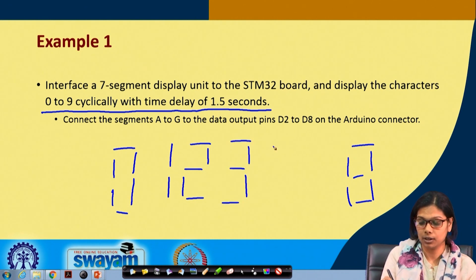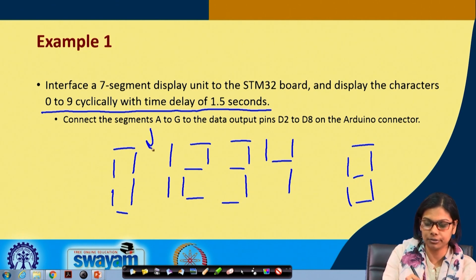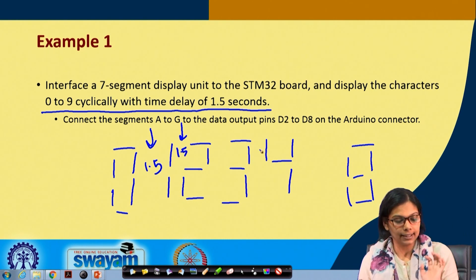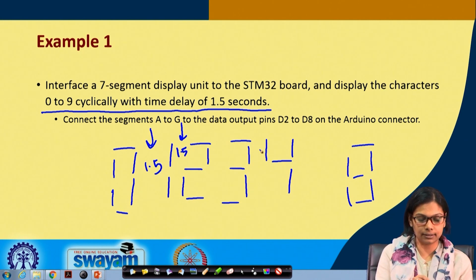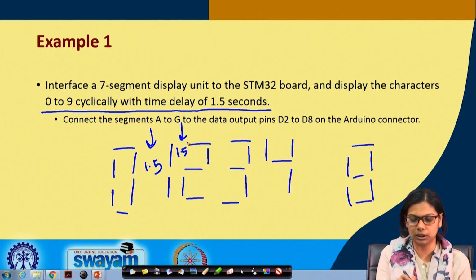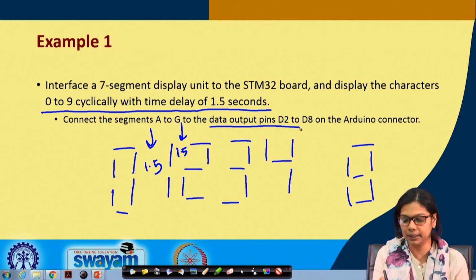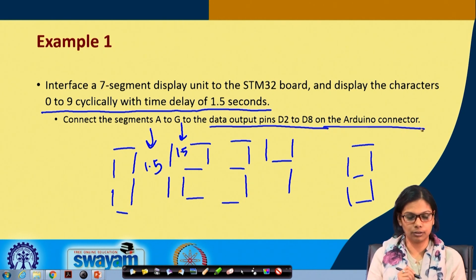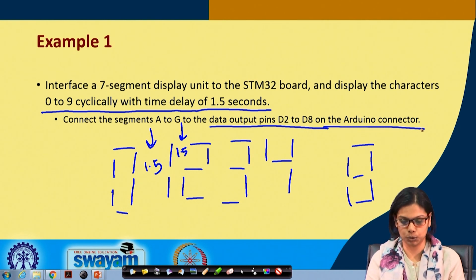It will go on doing this with a delay of 1.5 seconds between 1 and 2, and so on. I will be connecting segments A to G to the data output pins D2 to D8 on the Arduino connector of this STM board.